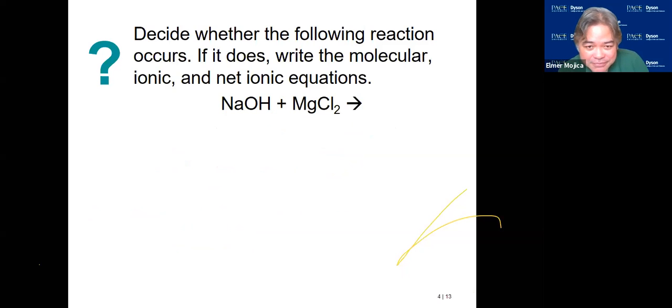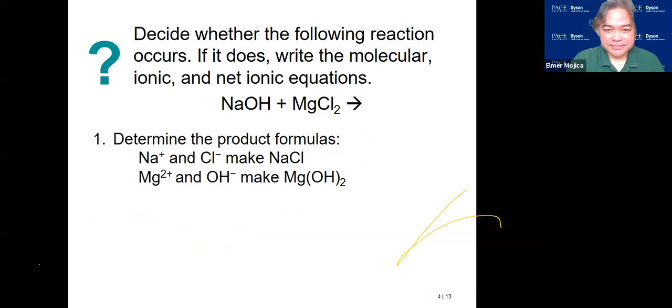Let's try another one. How about this? Will there be a reaction? These are the possible substances that you have there.